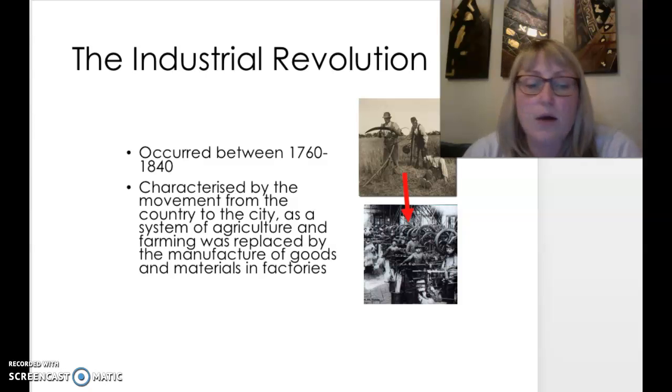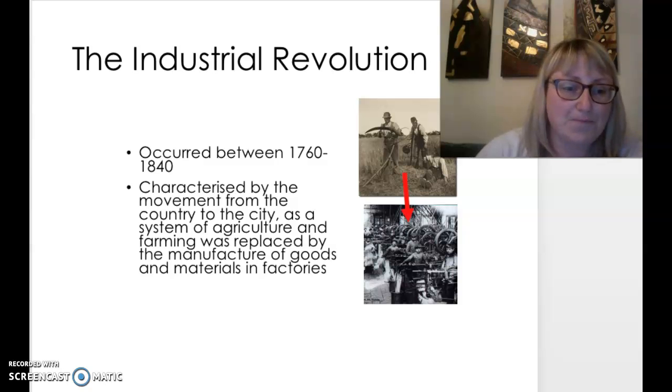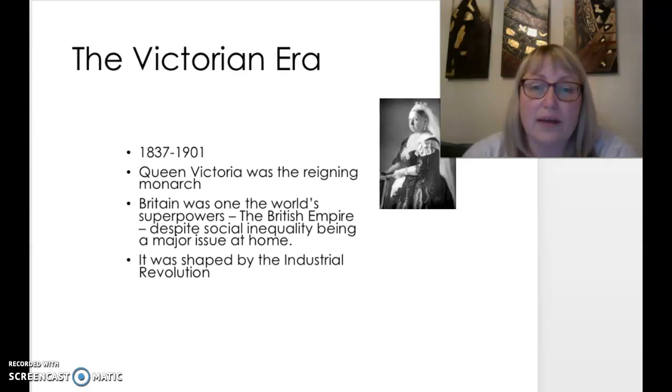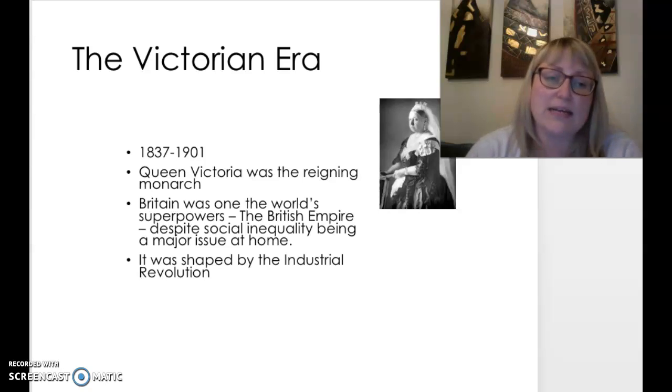All right, but then all of this machinery was invented, factories came into play, and things could be made a lot faster. So there was a big change in England at this time. And this also overlaps with the Victorian era, okay? And this is all contextual knowledge that will come in handy for the text that we look at.